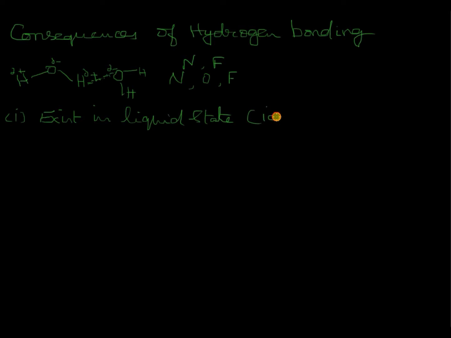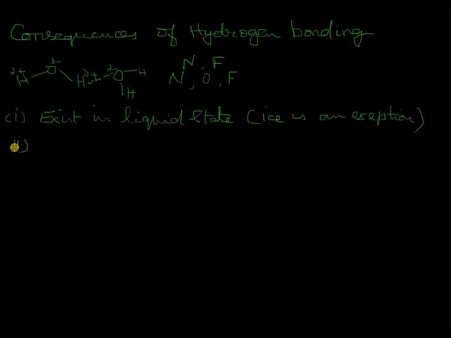Ice is an exception. To form hydrogen bonds, the molecules have to be close by, isn't it? So, for them to be in proximity, the compounds have to be in the liquid state. Only when you have more number of molecules per unit volume, they will be sufficiently close so that hydrogen bonds can be formed. That is the reason why these compounds in which hydrogen bonding is present are liquids.